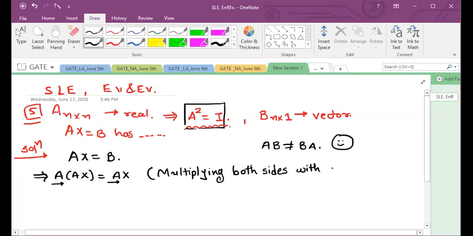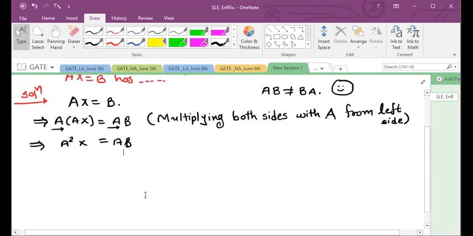With A from the left side, this will become A square into x is equal to A into B. Sorry, my mistake, B is already there, so it will become A into B. Now A square into x is what? I, isn't it?